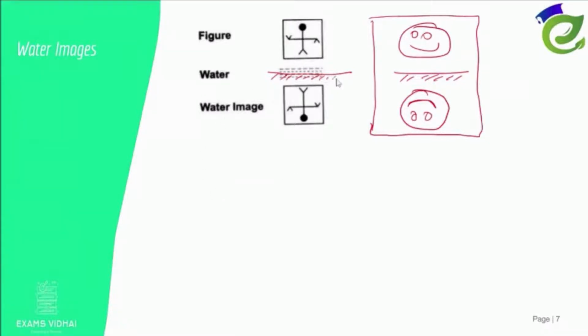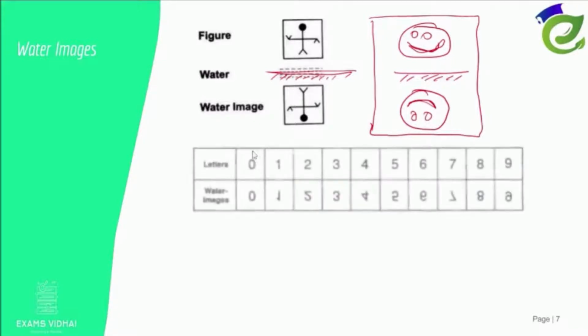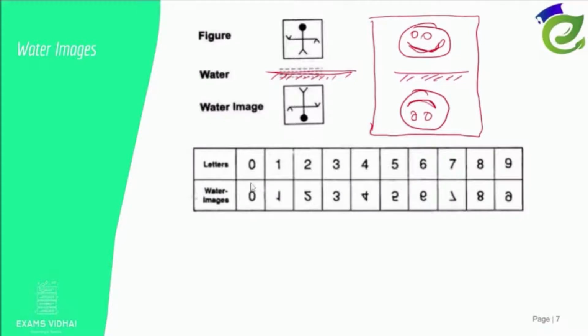So water images. This is the reflection plane. When you see your face in the water, suppose you smile, you will look as if you are smiling only. The same thing occurs with letters also, right? So basically in the exams they'll ask with letters or figures.